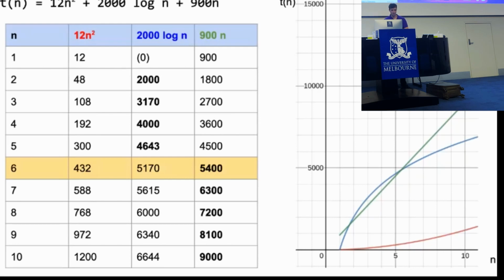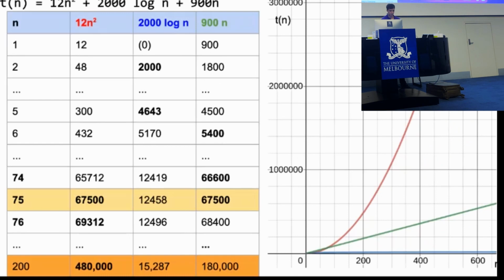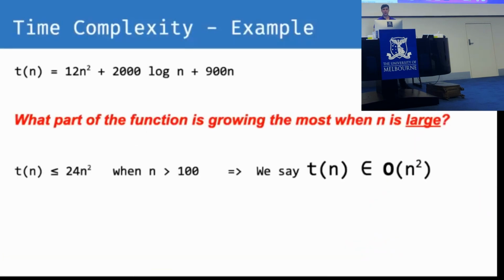You can see I've got in green the 900n, and in blue we've got 2000 log n. But then if we go even further out, up to n equal to 75, the 12n squared part is growing the fastest. And then from there on, if we go up to n equal to 200, we can see that the 12n squared part is growing much faster than the other two parts of the function. So if we want to formalize this using the notation that we introduced specifically for this, we can say that T of n is in big O of n squared.